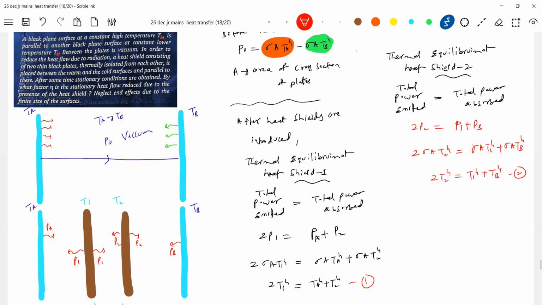But what is the question? It is asking, after stationary conditions are obtained, by what factor eta is the stationary heat flow reduced due to the presence of it? What do you mean by heat flow? What is the next part of the problem? I think the question is not yet over. Earlier the flow was P naught, no? Now what is the flow? PA minus P1 is the flow, or P1 minus P2 or P2 minus PB. What will that be?